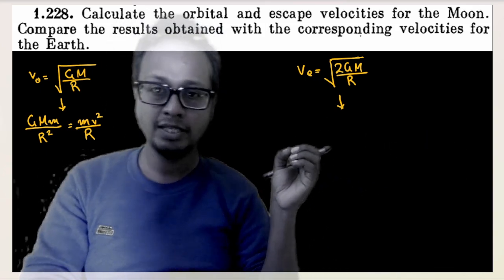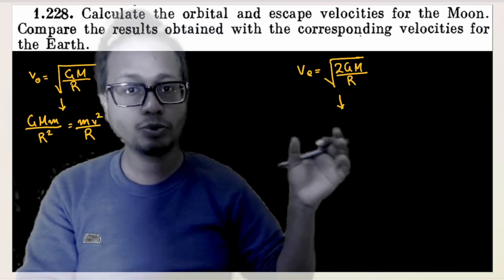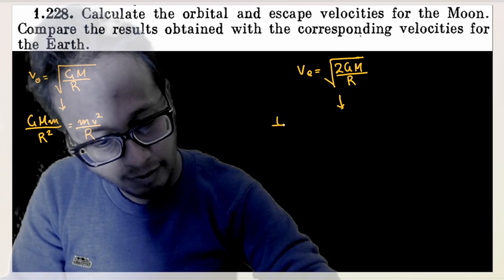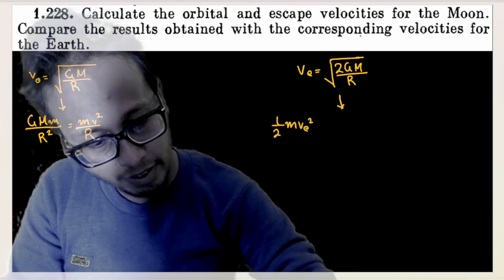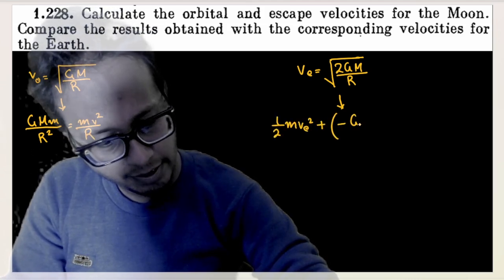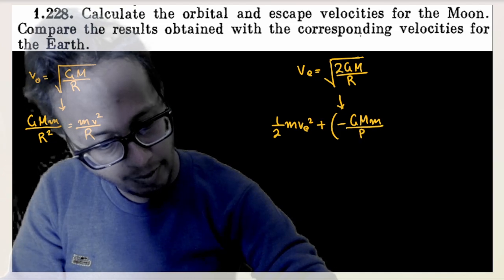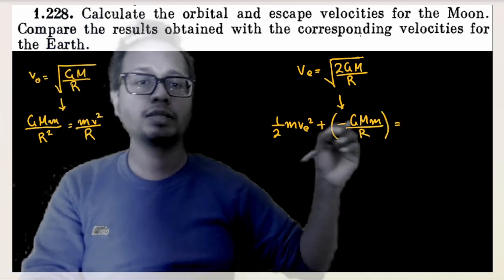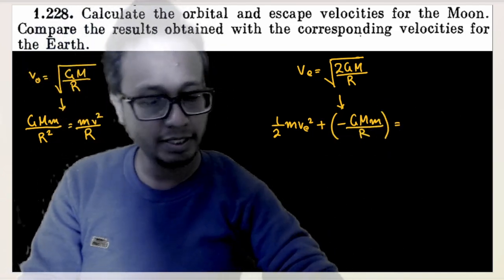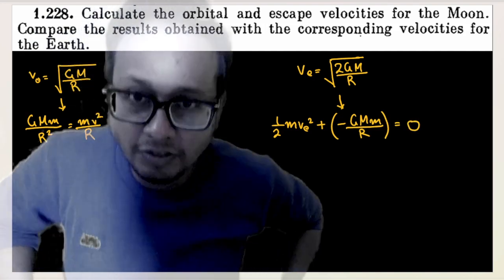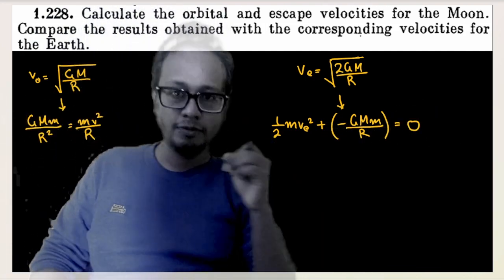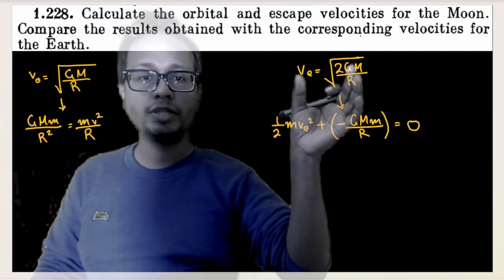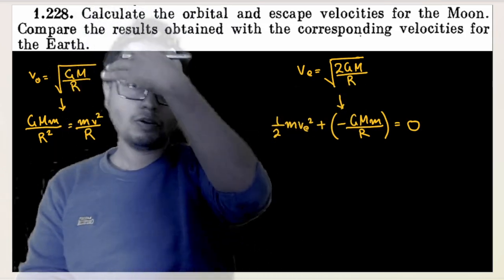So if a body is projected with escape velocity, total mechanical energy at the surface is half m into v escape square plus minus GMm by capital R, which is equal to the energy when the ball reaches infinity, which is nothing but 0. That means the body loses all its velocity, plus potential energy at infinity is already 0, isn't it? So using this equation, we obtain the escape velocity. Using the other equation, we obtain the orbital velocity.